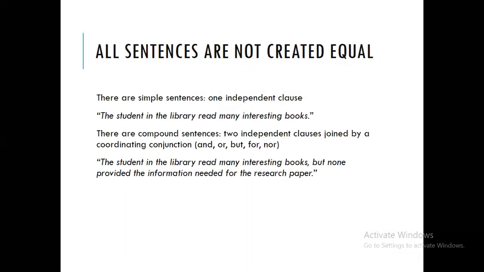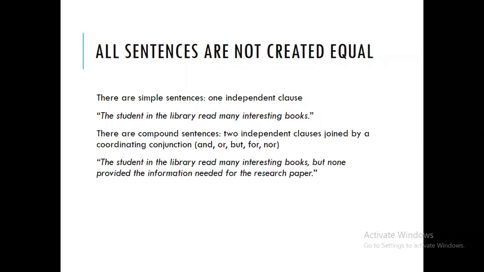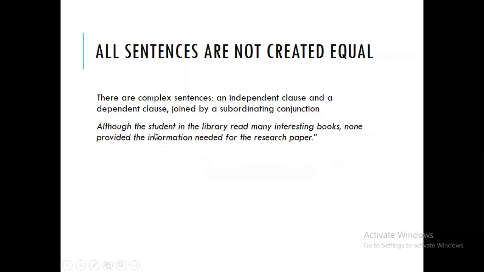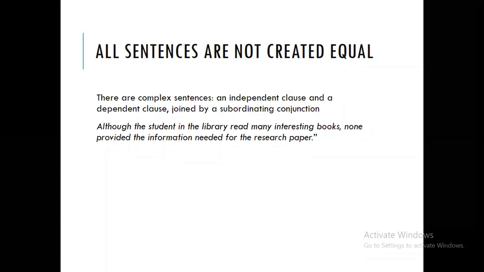There are three kinds of sentence. The first one is a simple sentence like this. The second one is a compound sentence. Okay, this is a compound sentence. And the next one is a complex sentence, as in this example. Okay. So these are the basic types of sentence actually, everyone. So simple, compound, and complex sentence.